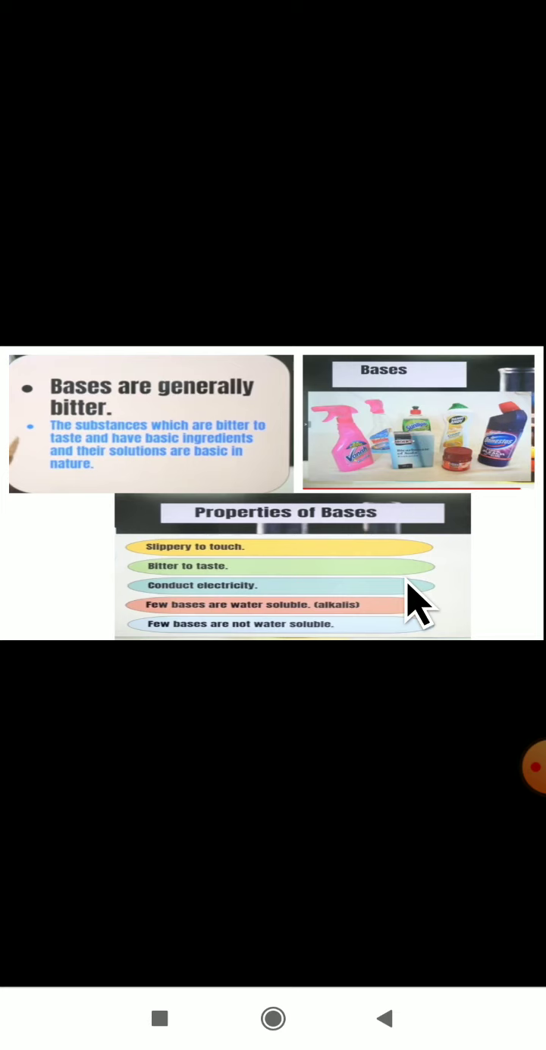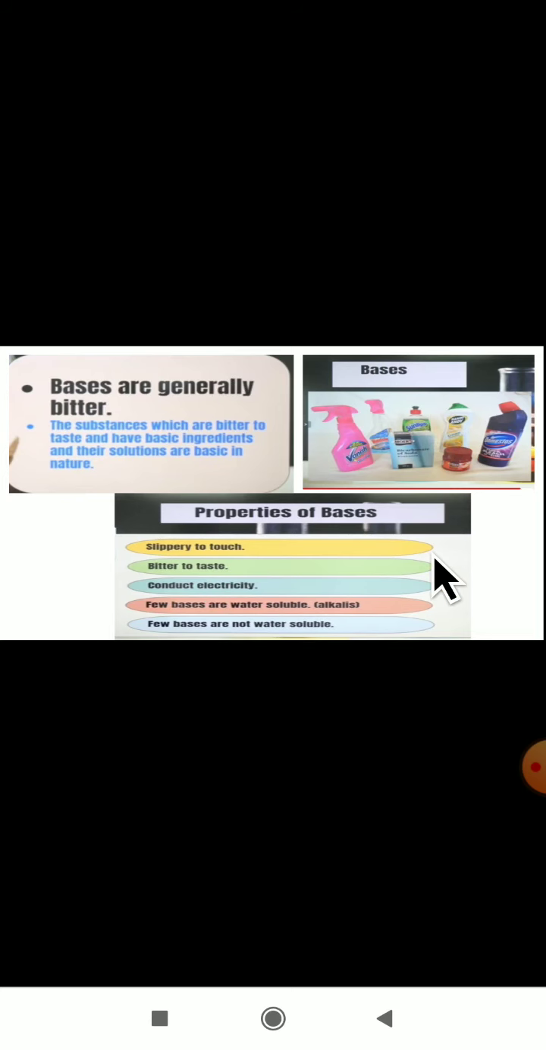What are the properties of bases? I am reminding you all: slippery to touch, bitter to taste, conduct electricity, and a few bases are water soluble, which are called alkalis. Bases which are soluble in water are called alkalis. A few of the bases will not dissolve in water. These are some of the properties of bases, which we studied in the previous video.